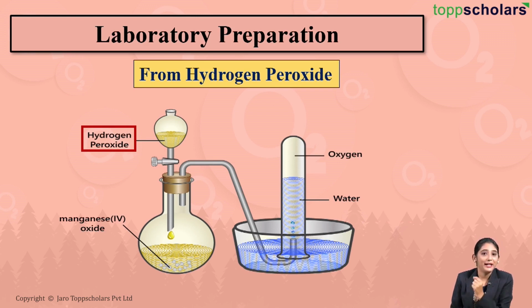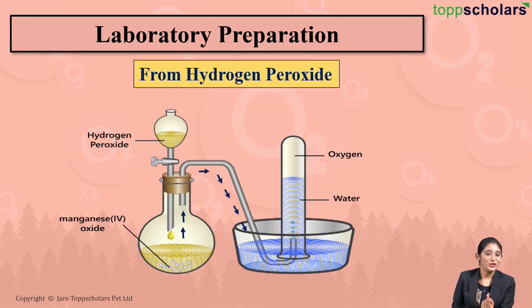So as soon as hydrogen peroxide comes in contact with manganese dioxide, hydrogen peroxide decomposes into water along with the liberation of oxygen gas. Now friends, the oxygen gas which is liberated enters into the delivery tube. Now this oxygen gas passes through the delivery tube and enters into the gas jar filled with water. Now you can observe here bubbles are formed. These bubbles indicate that yes, some gas is released. And which is the gas?